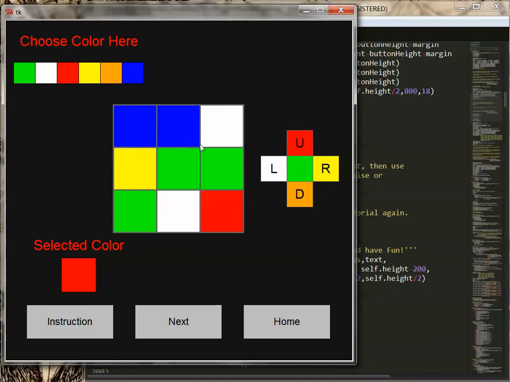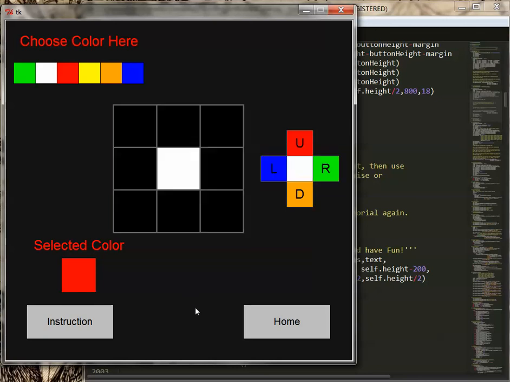And once the face is filled with all the colors, the next button will appear, and you can click the next button to go to the next face. Make sure you follow the direction again.